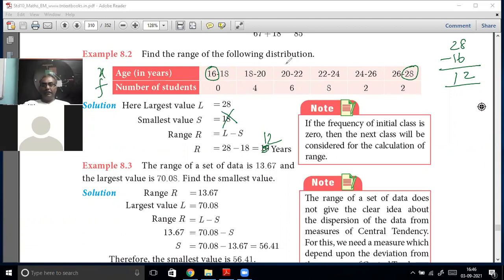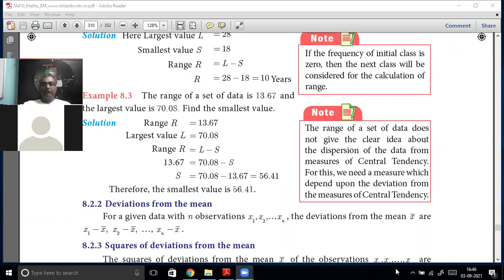So in example 8.2, the lowest number is 16. S, the smallest, is 16. L, the largest, is 28. 28 minus 16 is 12. Now let us do example 8.3. Now this is giving a small twist, very small twist. The range of a set of data is given. R is given, largest value L is given, find S. R is equal to L minus S.